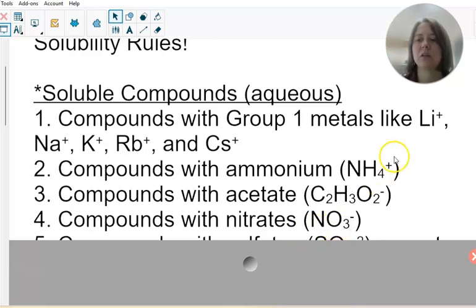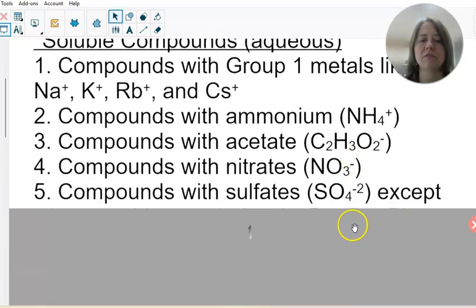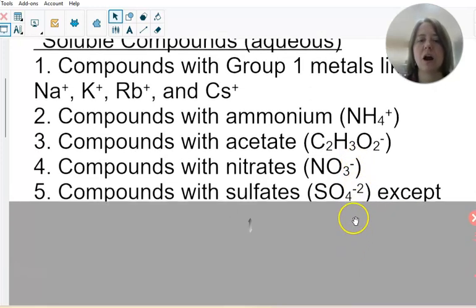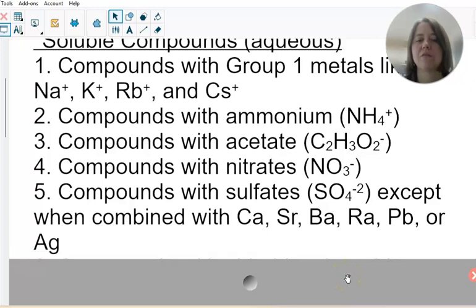So, for example, lithium chloride is aqueous. Ammonium sulfide is aqueous. Sodium acetate is aqueous. Sodium nitrate is aqueous. Rule number 5. So compounds with sulfates are aqueous except if you have them combined with calcium, strontium, barium, radium, lead, or silver.